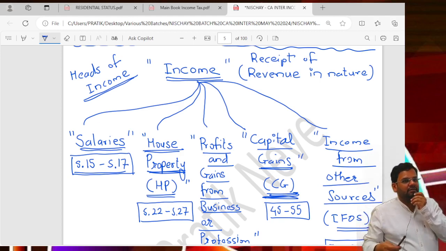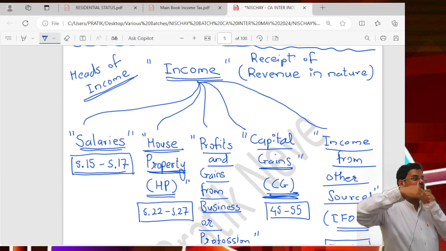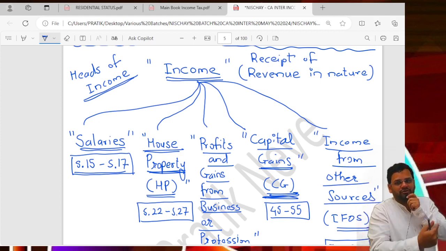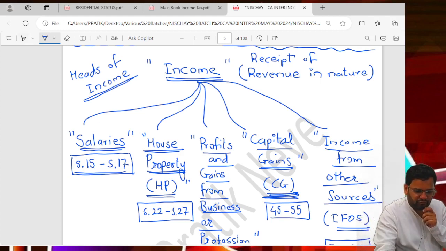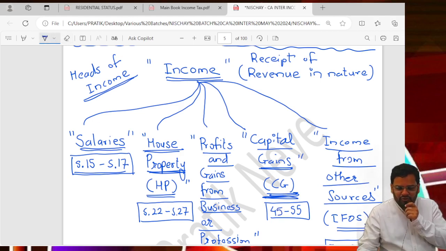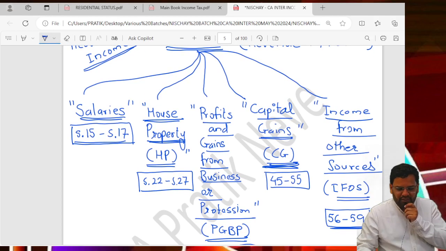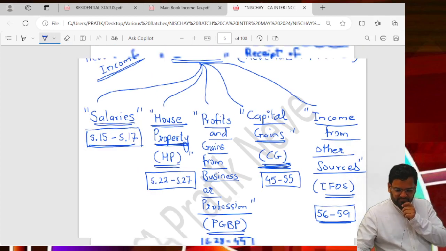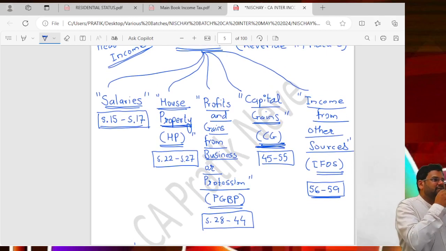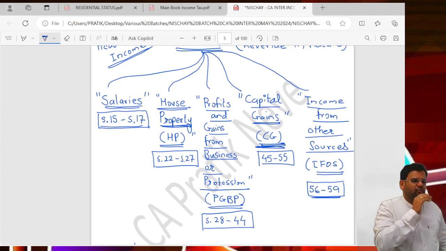House property: see, 18, 19, 20, 21 are deleted. HP is 22 to 27. PGBP is 28 to 44. Capital gain is 45 to 55. And income from other sources is 56 to 59. Remember, salary is 15 to 17 today.